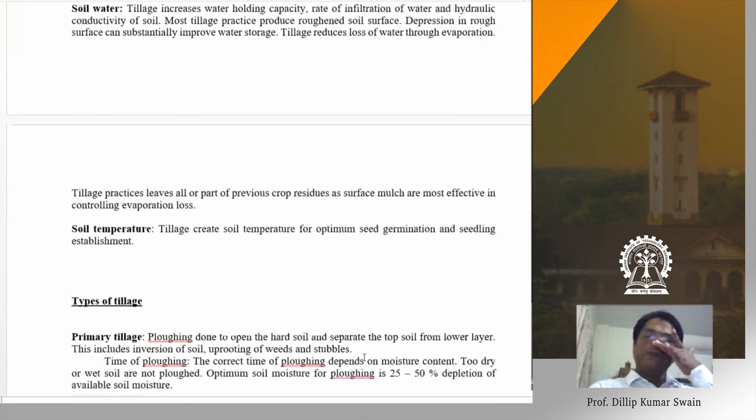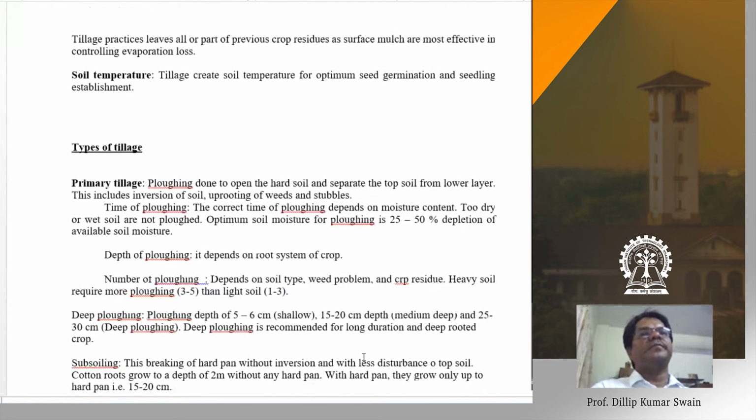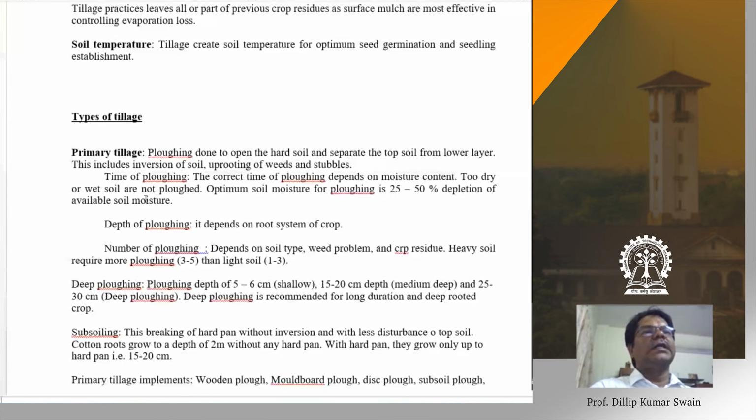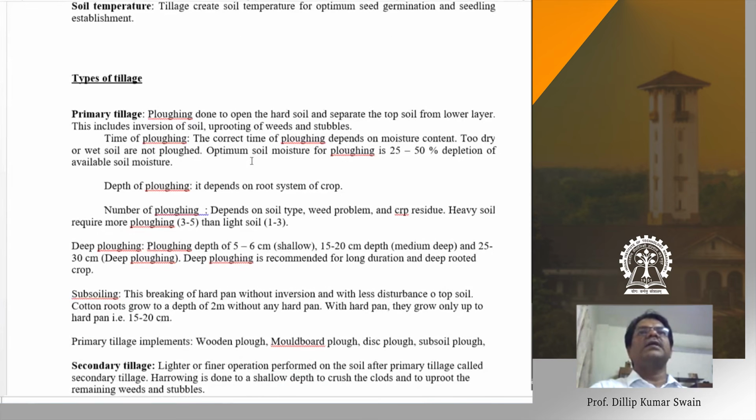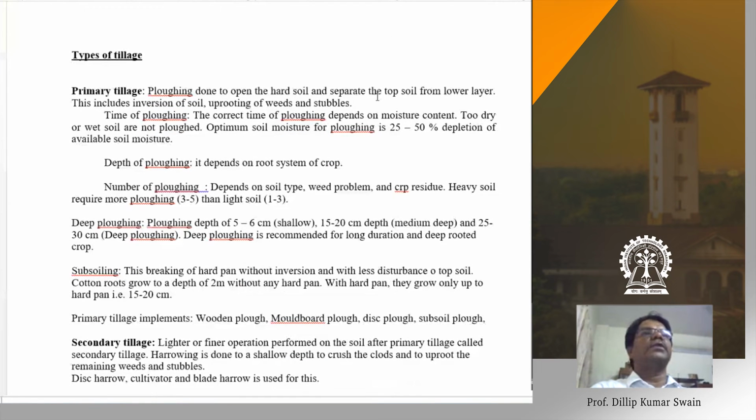So, types of tillage for the different crops. First, as you said, primary tillage. Primary tillage is the opening of land, just to open the land after the harvest of the crop. Usually when you go for summer plowing, you go for primary tillage, simply opening the land. Plowing is done to open the hard soil and separate the topsoil from the lower layer. This includes inversion of soil, uprooting of weeds and stubbles. That is the purpose of primary tillage, and it is usually advised for summer plowing.